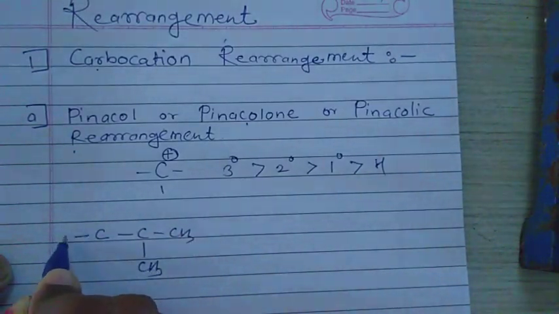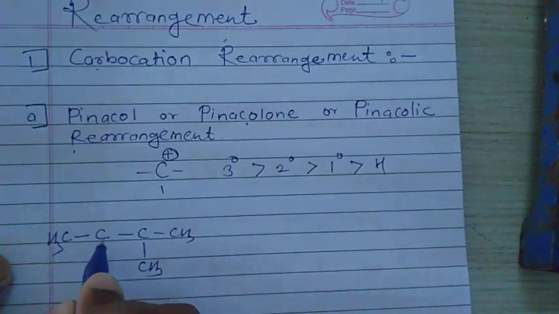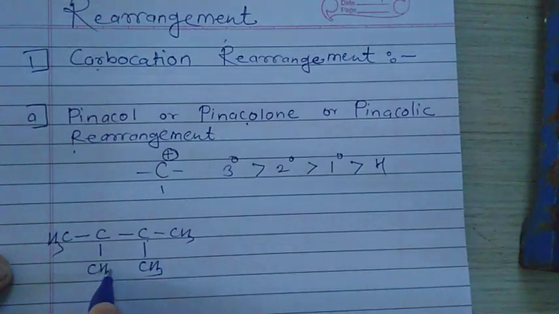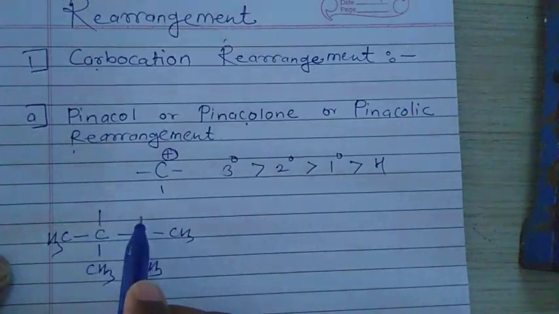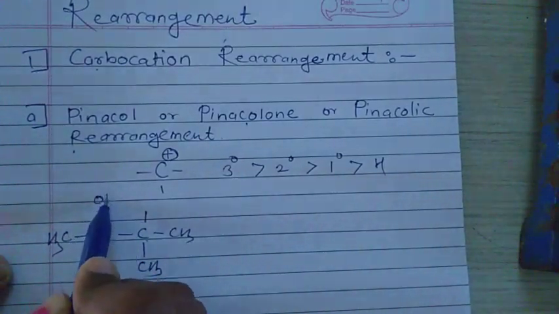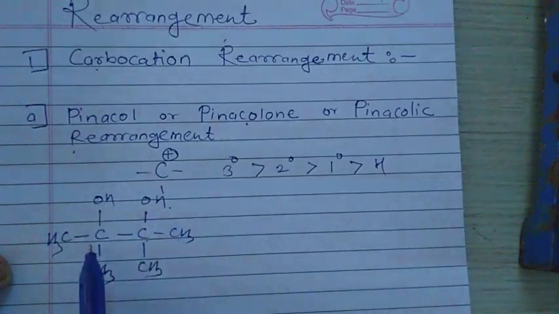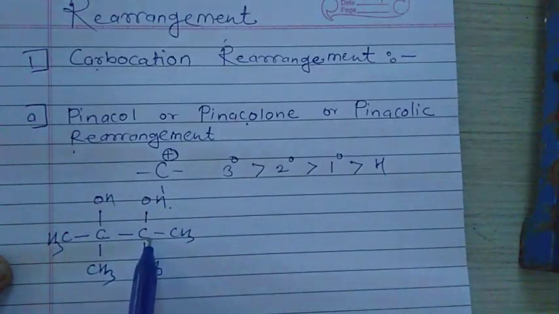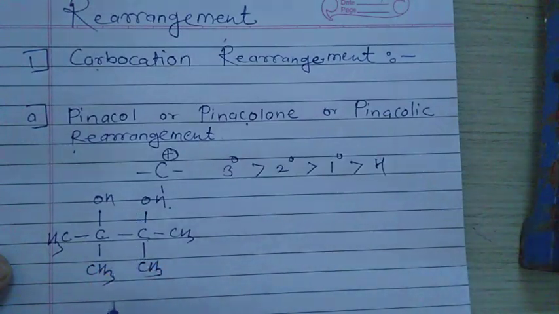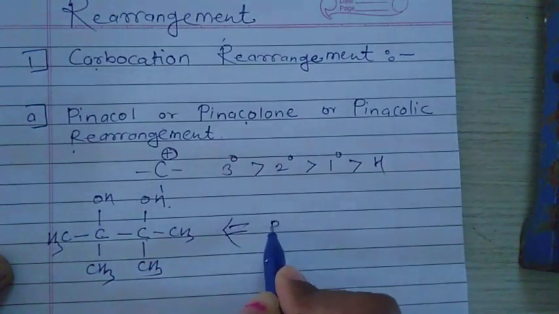This is a ditertiary compound, that means 2 carbons which are tertiary, and diol, di means 2 and ol means alcohol. It contains 2 alcoholic groups attached to ditertiary carbons, and that is called a pinacol.